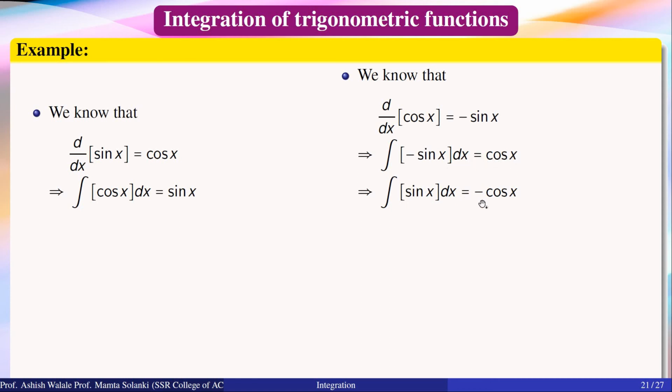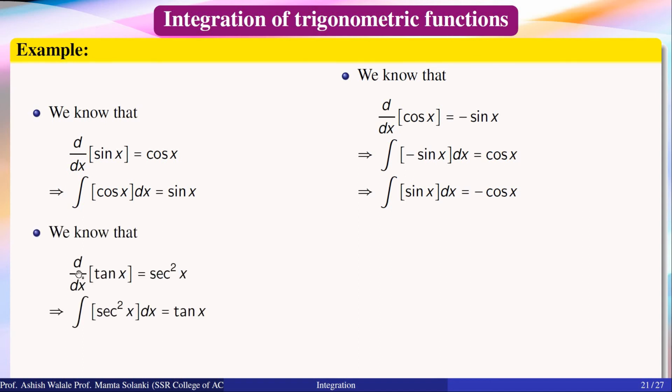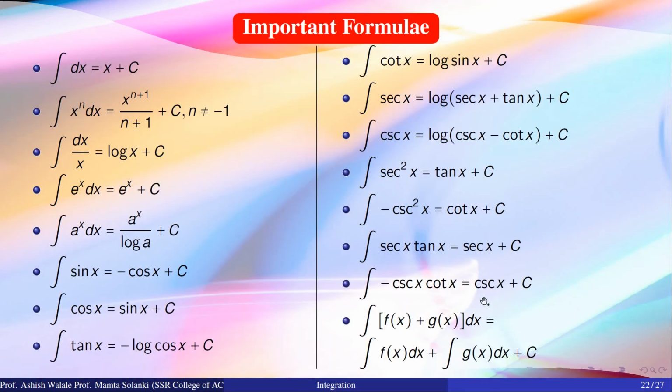If we multiply both sides by minus 1, we get integration of sin x dx is equal to minus cos x plus constant of integration. Here you have to add constant of integration. Next one, derivative of tan x is equal to sec square x. So the integration of sec square x dx is equal to tan x and so on. Similarly, you can consider the integration of all other trigonometric functions, sin x, cos x, tan x, cot x, sec x and cosec x.